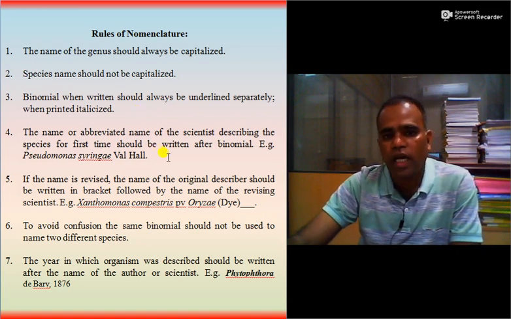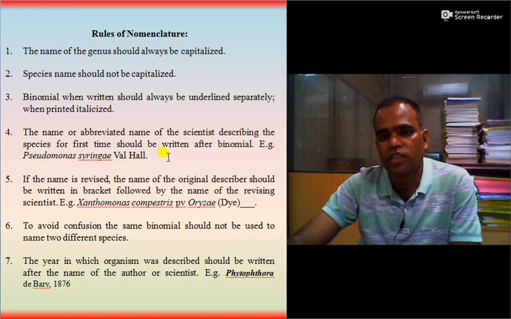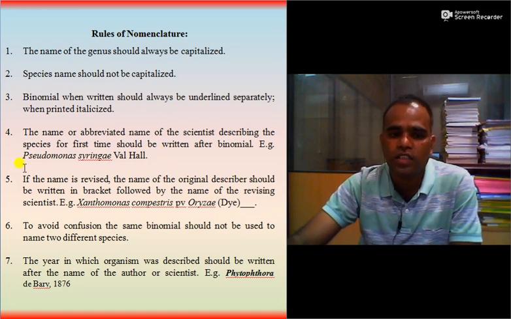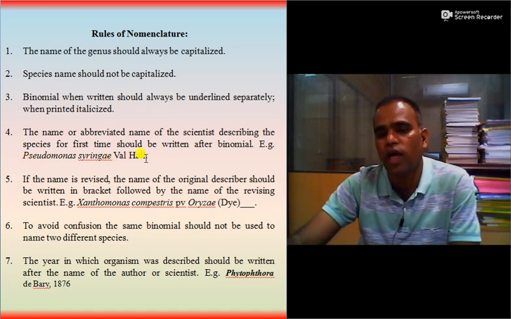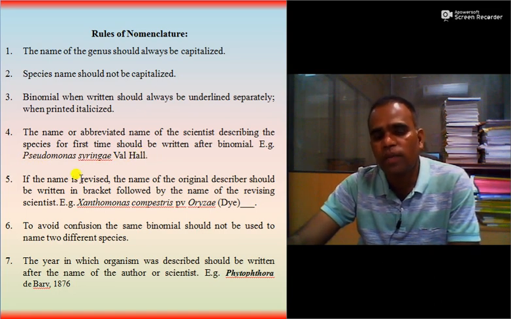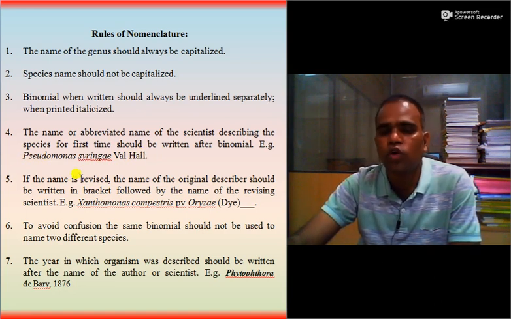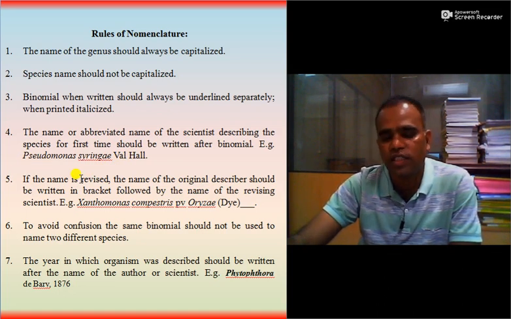The name or abbreviated name of the scientist describing the species for the first time should be written after the binomial. Say for example, Pseudomonas syringae, Van Hall. If the name is revised, the name of the original describer should be written in brackets followed by the name of the revising scientist. So here you can see.